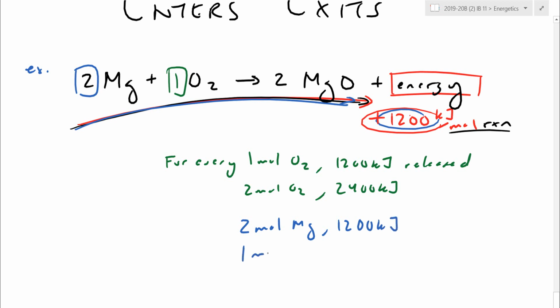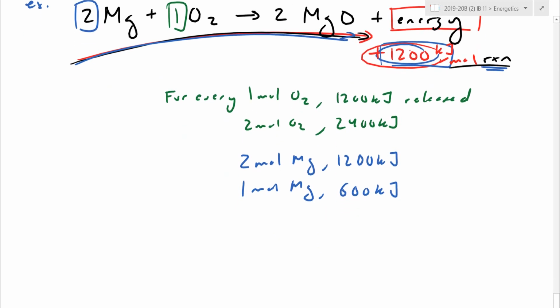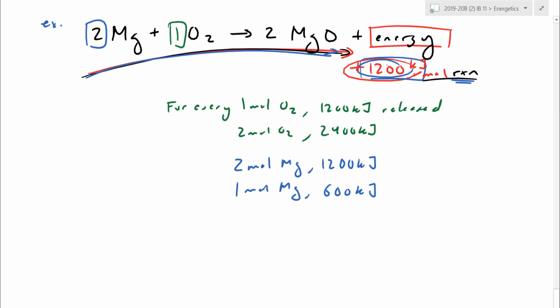If I only use, say, 1 mole of magnesium, just giving you a feel of this one here, well, running the whole statement once gives you 1200. That's what I mean by moles of reaction. Because I'm only going to react 1 mole of the 2 that I need, this is only going to release 600. It's always going to be released, but everything is in a nice ratio for how many statements do I run. So just a little bit of stoichiometry comes back again. Not too much, but hopefully it's a little bit easier this time around.